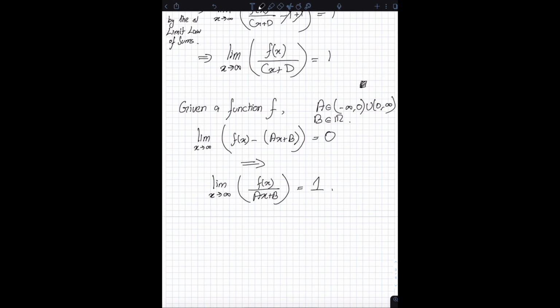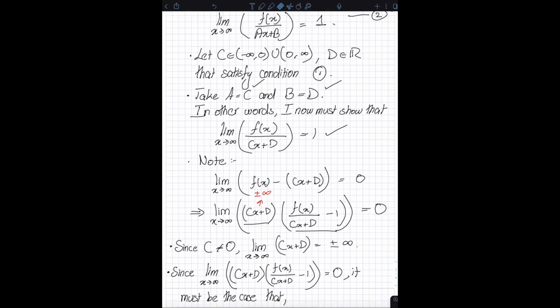So if at any time you tell me that you have a function f such that the limit as x approaches infinity of f of x minus ax plus b is equal to 0, then I can immediately conclude that that function must also satisfy the condition that the limit as x approaches infinity of f of x divided by ax plus b is equal to 1. Okay, and that's pretty much it with part A.